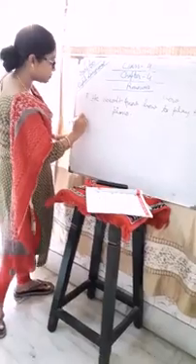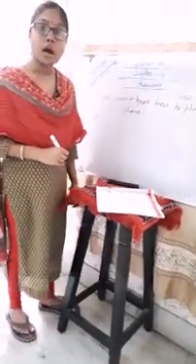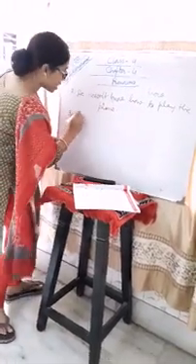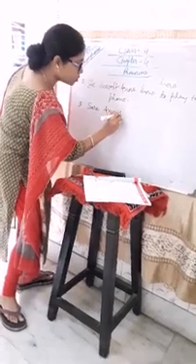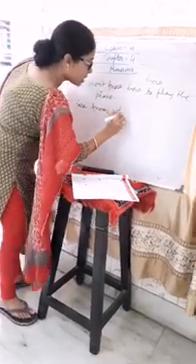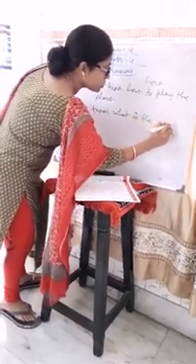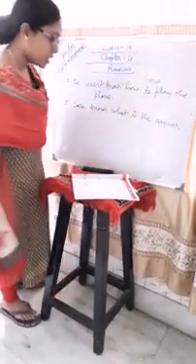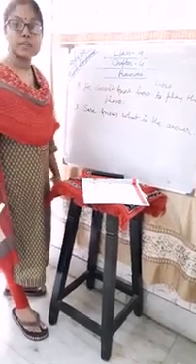Number 3: Sarah knows what the answer is.